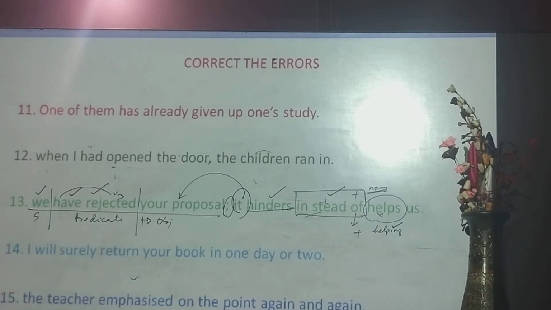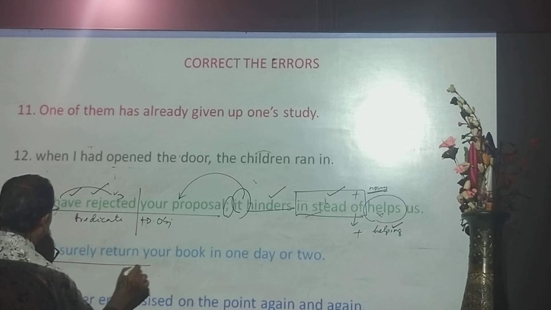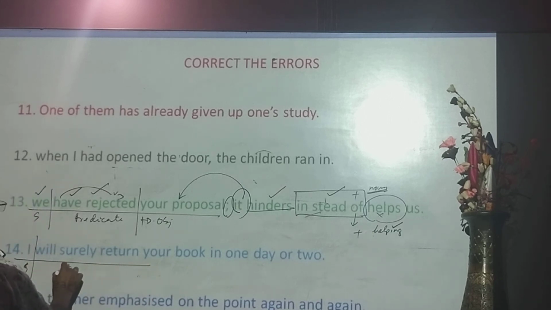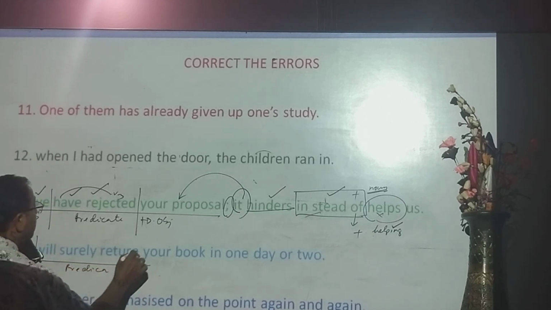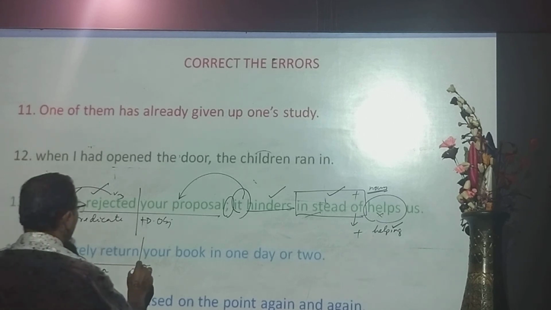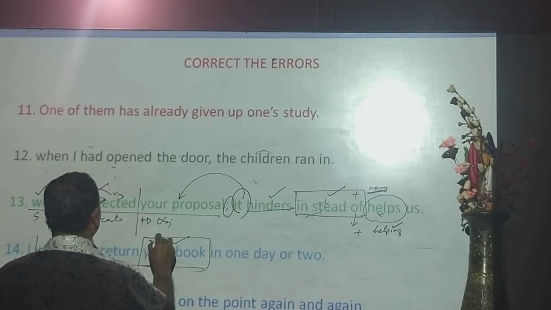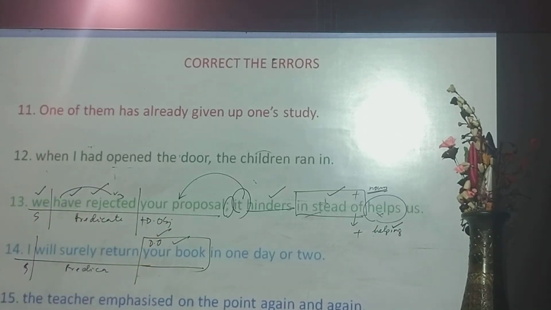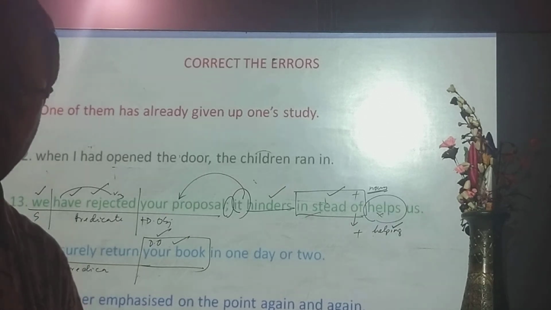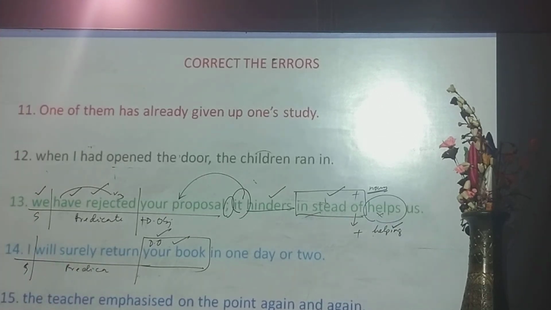Question number 14. I'll surely return your book in 1 day or 2. Look at the simple sentence. I is the subject, and the predicate part is I will return. Your book, return is the verb, and your book is the direct object. That part is also correct. I will return your book. I will return a bag. I will return money. In 1 day or 2.